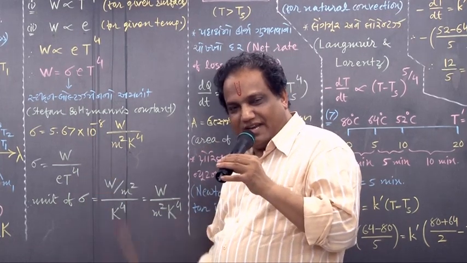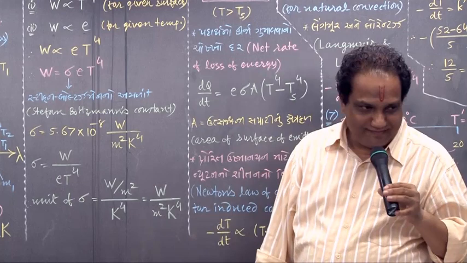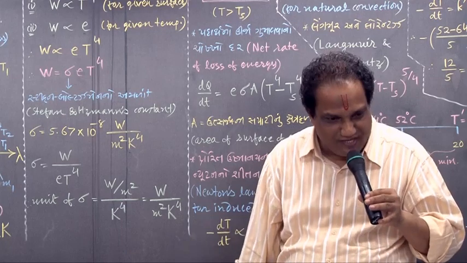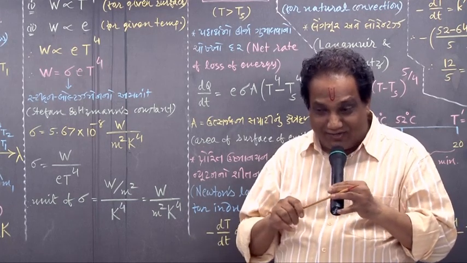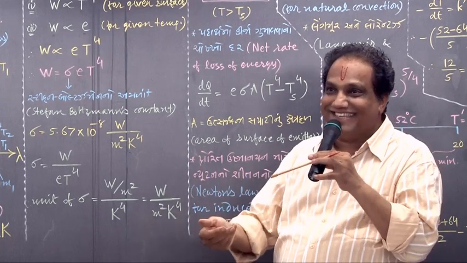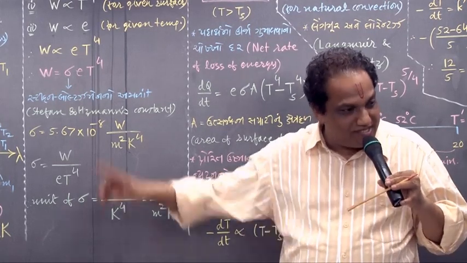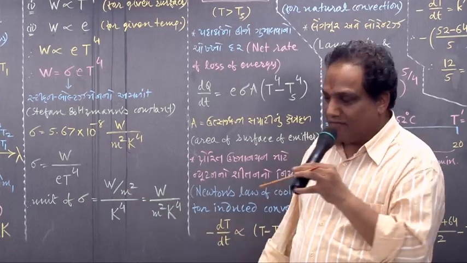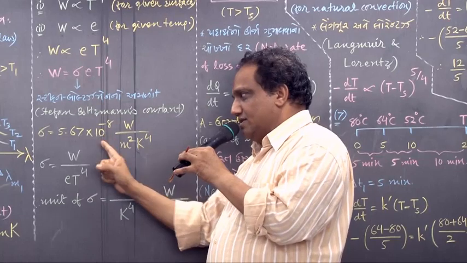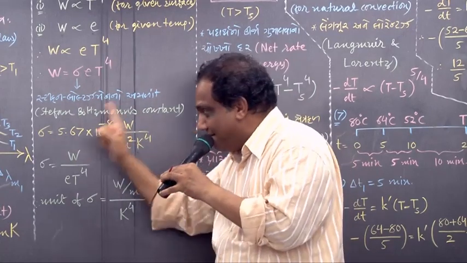And when you remember the whole right hand side, please remember it is Stephen Boltzmann's constant. Right? The way the right hand side is important, the left hand side is also important. Otherwise, in the examination, you will remember the right hand side, but then all the while you will be thinking, whose constant is this? Left hand side is also equally important. This is Stephen Boltzmann's constant.